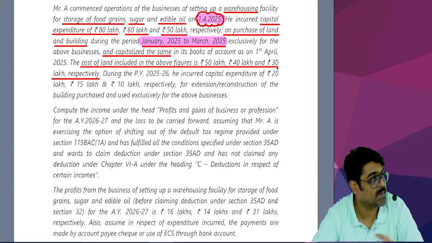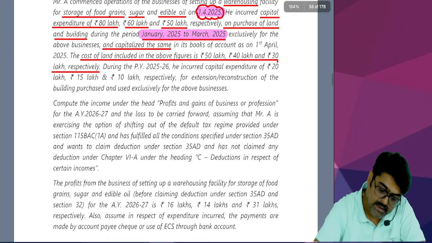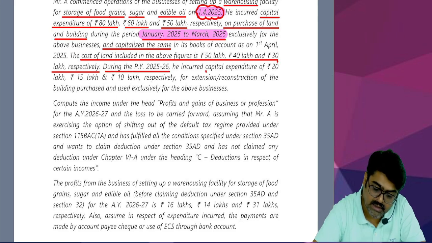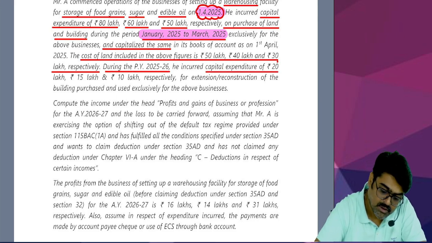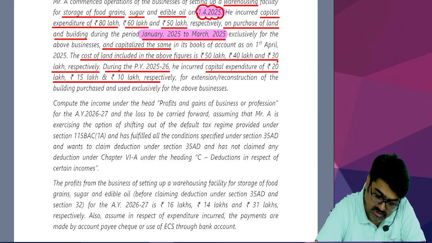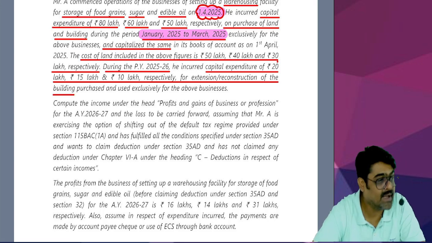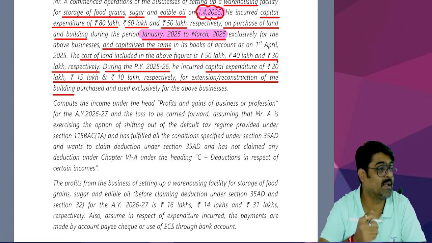After the commencement, during the previous year 25-26 also, he incurred some capital expenditure of rupees 20 lakh, 15 lakh and 10 lakh respectively for extension and reconstruction of the building. Meaning, additions are happening in the building.